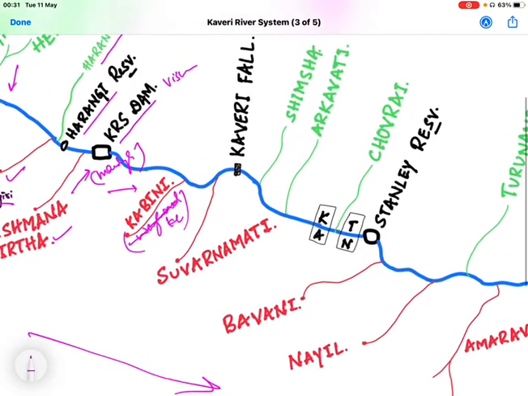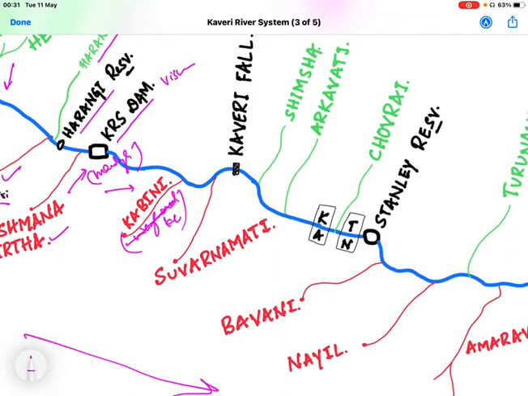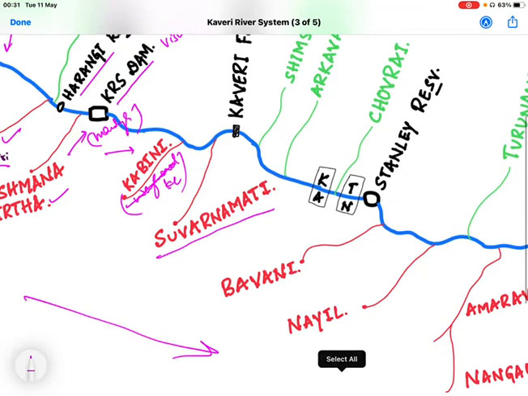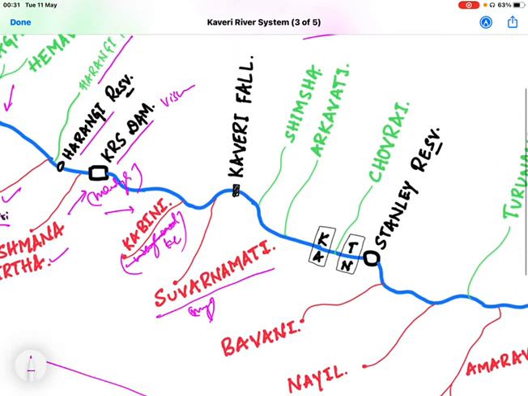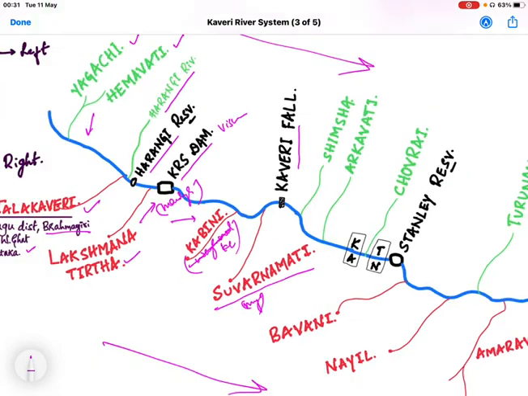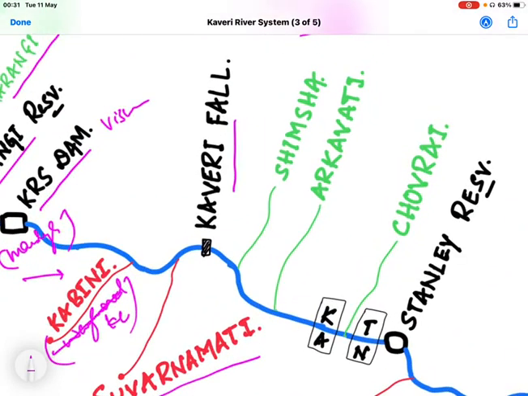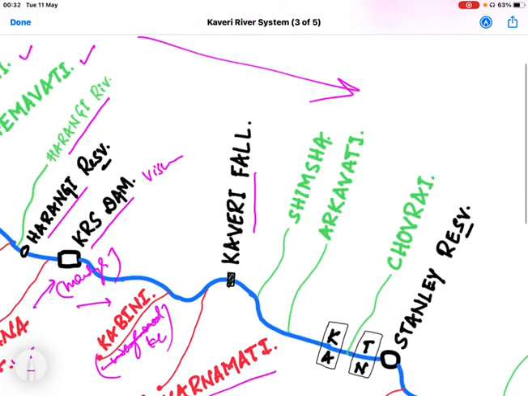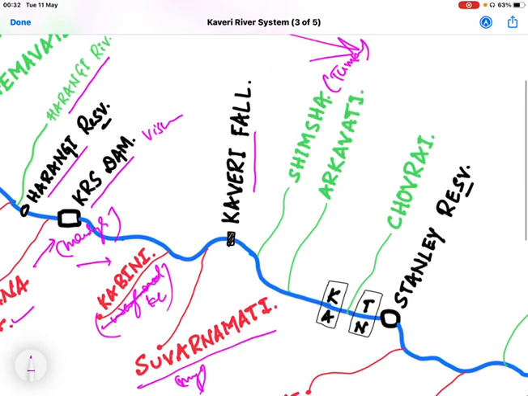And the right bank tributary called Suvarnavati, which is located in the Mysore, joins the river Kaveri. And the confluence of these rivers fall in the Kaveri Fall. And again, the left bank tributary, which is located in the Tumkur district, joins the river Kaveri.